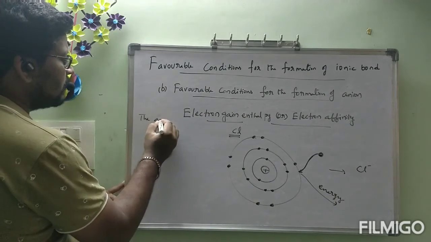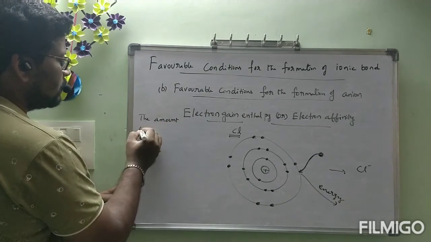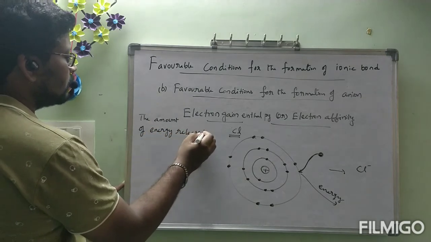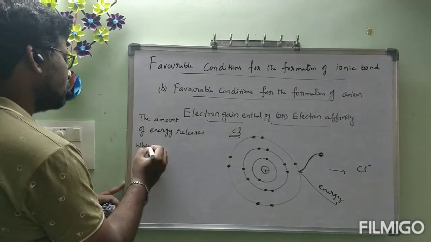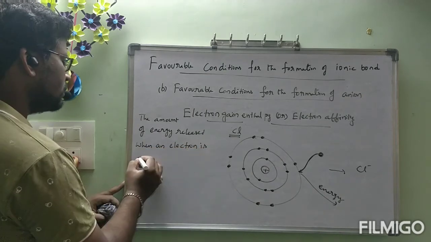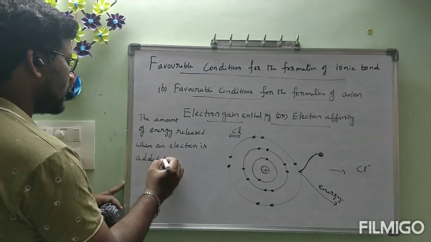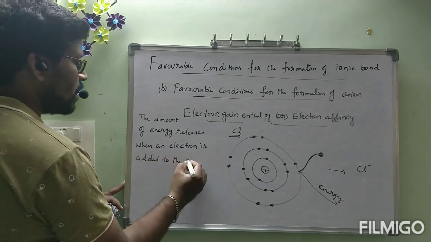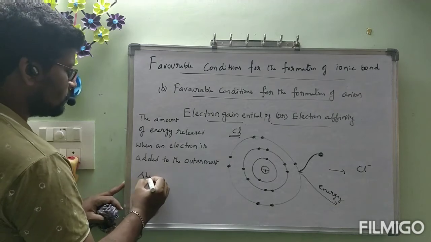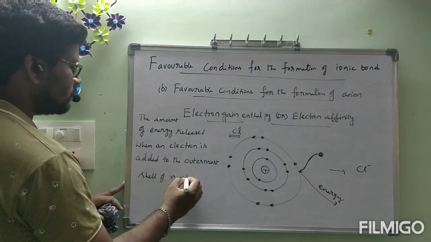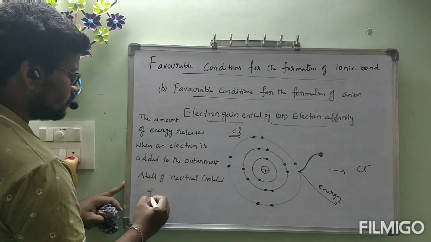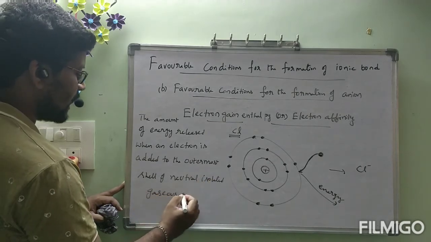The amount of energy released when an electron is added to the outermost shell of a neutral isolated gaseous atom.